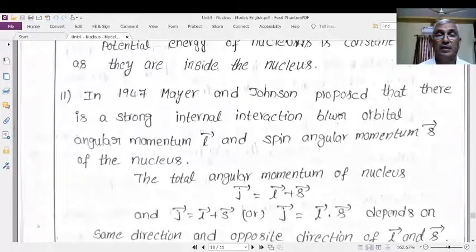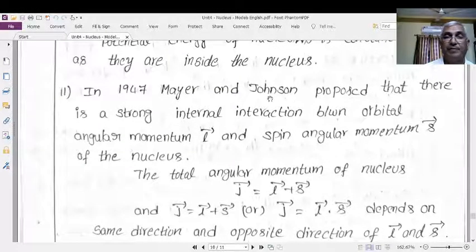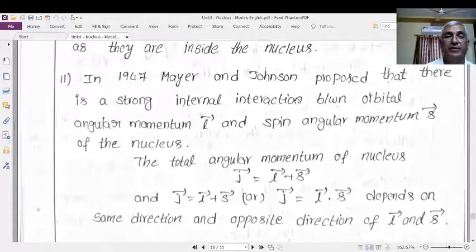Now, in the beginning itself, we said that this shell model successfully explained the existence of the very stable, very abundantly available magic number nuclei. In 1947, Mayer and Johnson proposed that there is a strong internal interaction between the orbital angular momentum and spin angular momentum of the nucleus.